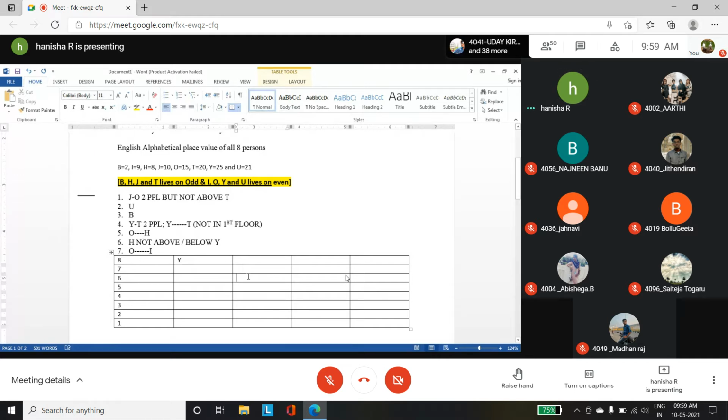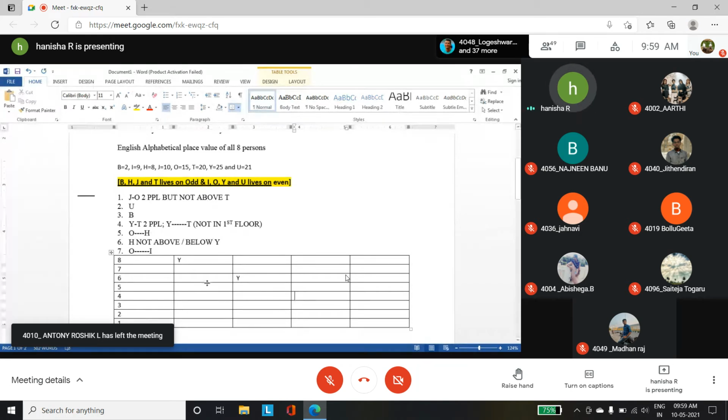on the 6th, and here on the 4th. I will not take Y on the first because after Y you should have 2 floors and then you should have T. That will not be possible on the second floor, so Y will not come there. Even if you look at the 4th floor, you have 2 people between them, but T is coming on the first floor, which is not allowed by the rule. So Y will also not come on the 4th floor.